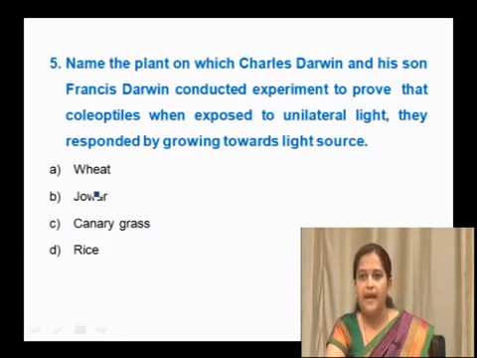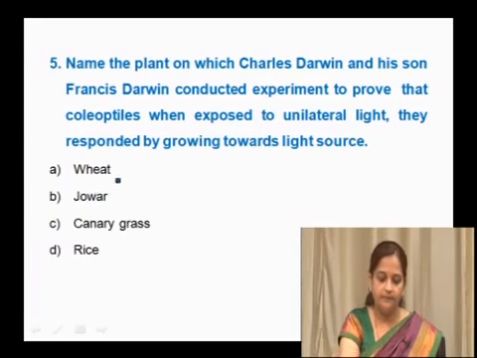Name the plant on which Charles Darwin and his son Francis Darwin conducted experiments to prove that coleoptiles, when exposed to unilateral light, responded by growing towards the light source. They worked on which plant? The options are jowar, wheat, rice and canary grass.